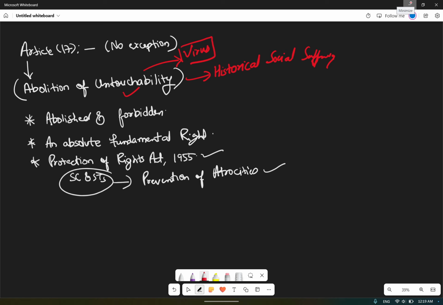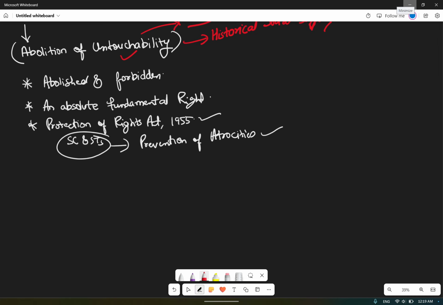Let us give an example regarding untouchability. Let us suppose refusing admission to any person to any public institution such as a hospital, dispensary, or educational institution. That can't be done on the basis of untouchability. Sweepers can sweep but can't enter the temple because she belongs to the sweeper class. Preventing any person from worshipping or offering prayers in any place of public worship is also not allowed. We can't do so.